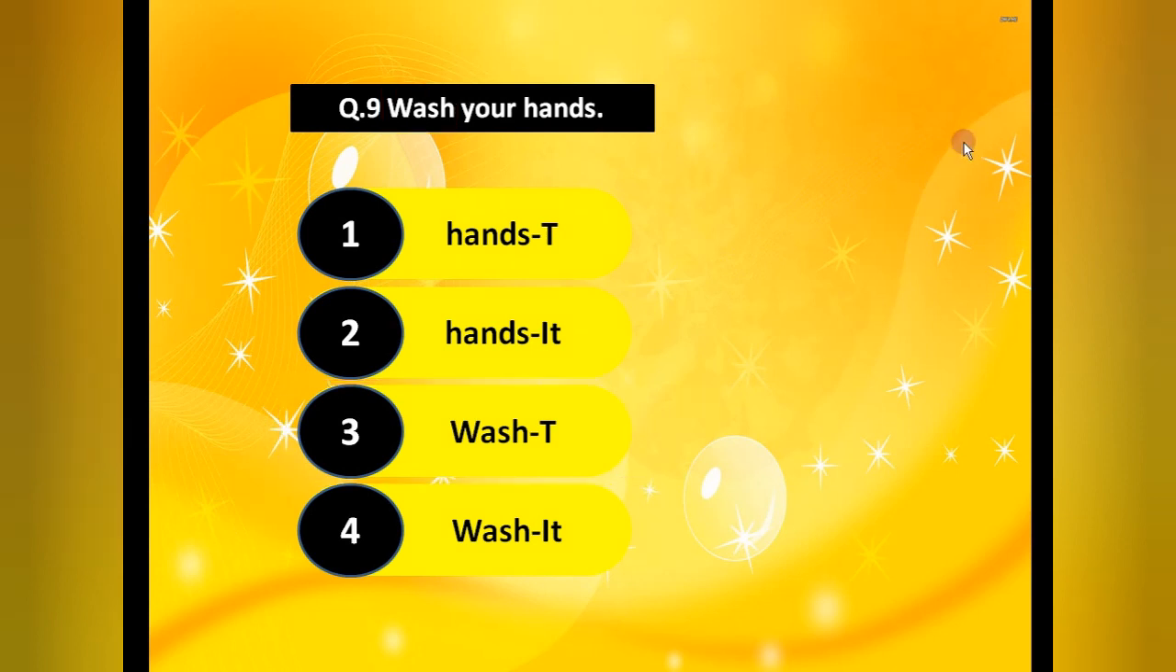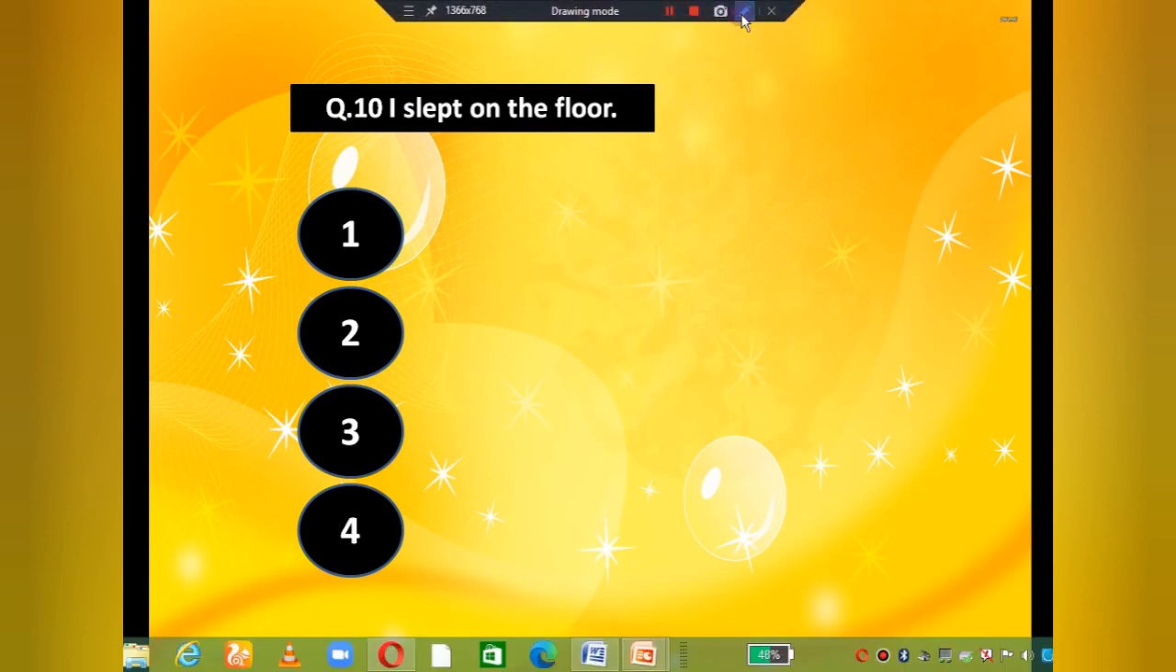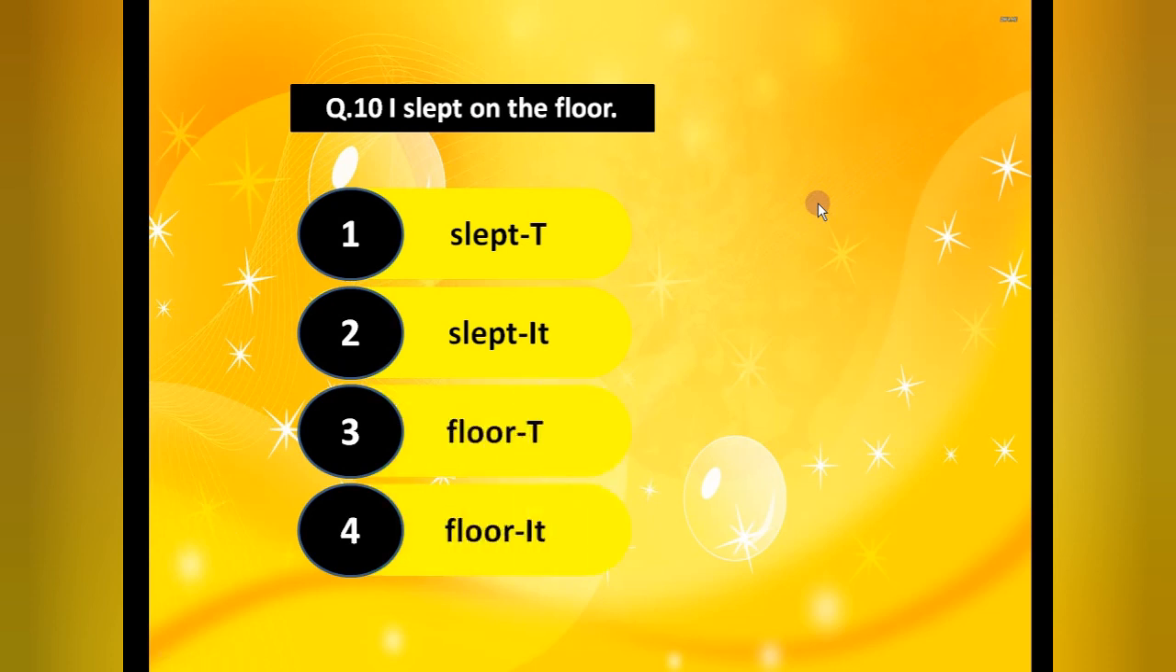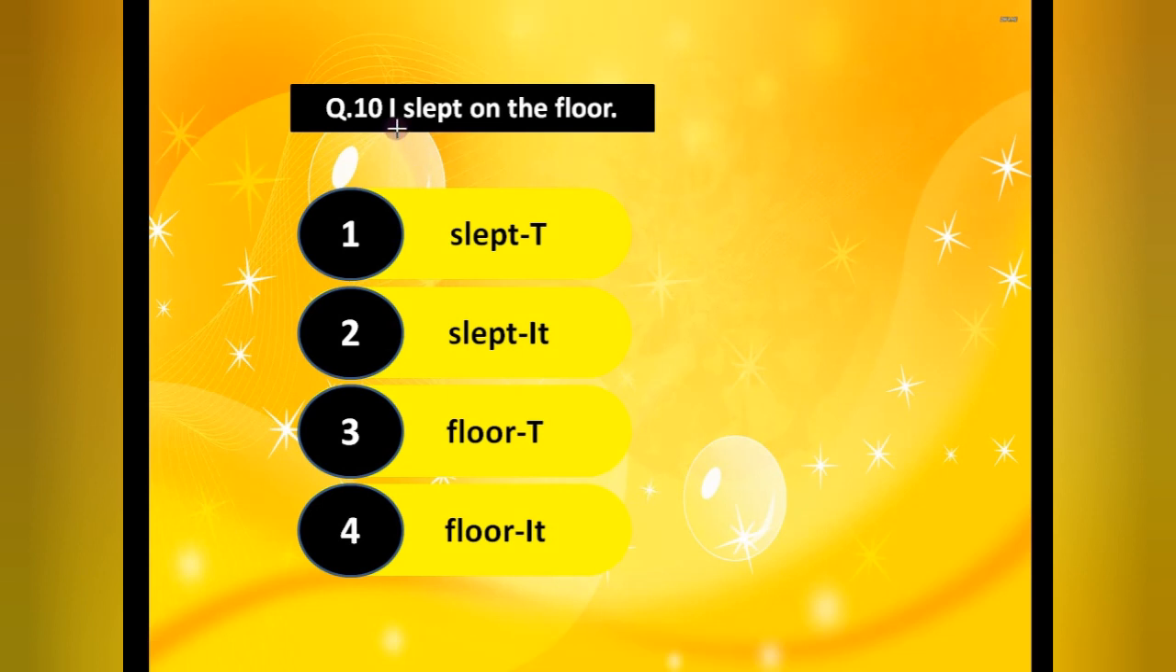Okay, and the last question of the day, that is I slept on the floor. So on the floor, that is I slept where? If you are finding, that will be your answer. So where, we are not having any object. So first of all identify the verb. Verb is slept. So slept, this one is our verb. So this is our intransitive one, because we are not getting any answer of who, what, to whom, for whom.